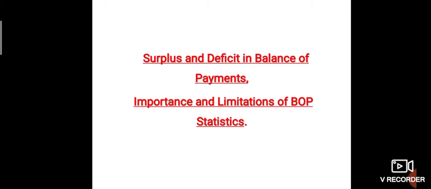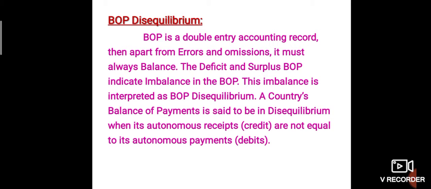My topic is surplus and deficit in the balance of payments, importance and limitations of balance of payment statistics. Balance of payment disequilibrium. Balance of payment is a double entry accounting record. Apart from the errors and omissions, it must always balance. The deficit and surplus in the balance of payment indicate imbalance. This imbalance is interpreted as balance of payment disequilibrium.